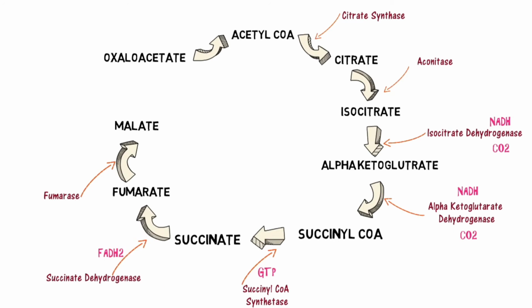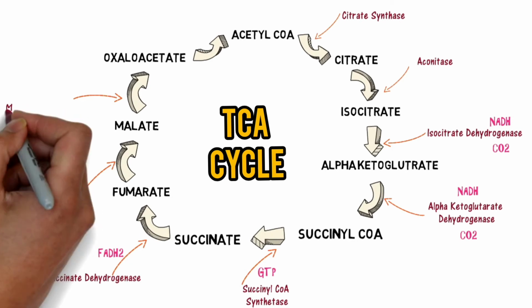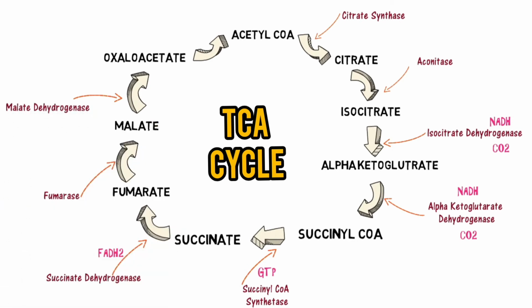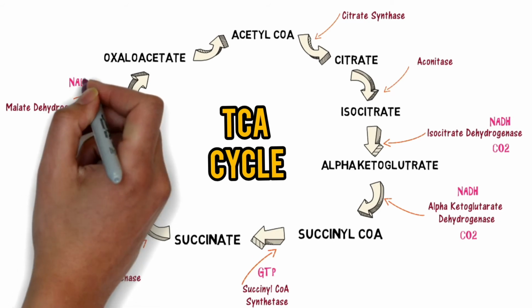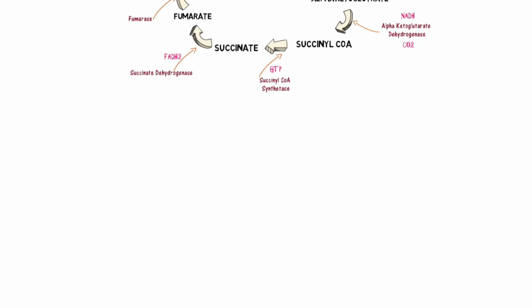The final reaction of this cycle is when malate is converted to oxaloacetate. This is catalyzed by malate dehydrogenase. NAD is reduced to NADH. And that's all for the TCA cycle.